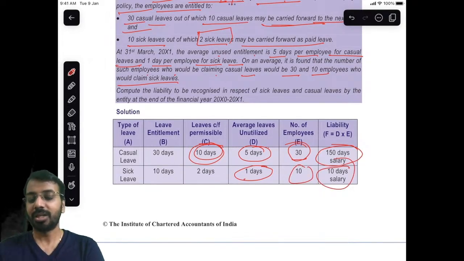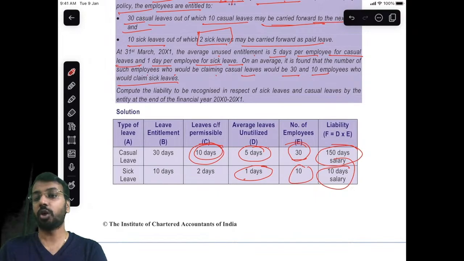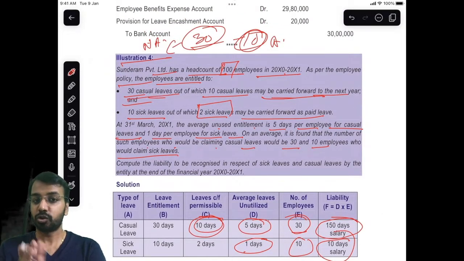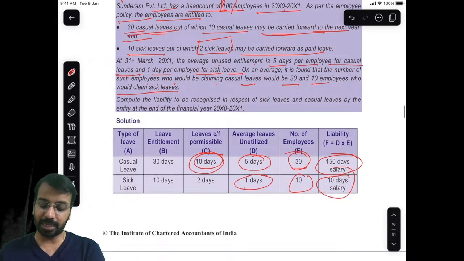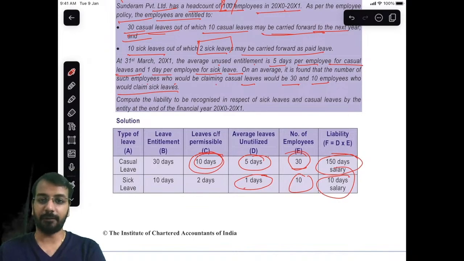Now you may have a doubt. Sir, why will the employee not carry forward? See, everybody does not join on the same day. A lot of employees will resign. A lot of employees would have joined midway. So if you join midway, you will not get 30 leaves. You will get proportionate leave. So based on that, these averages are calculated and the liability is created accordingly.